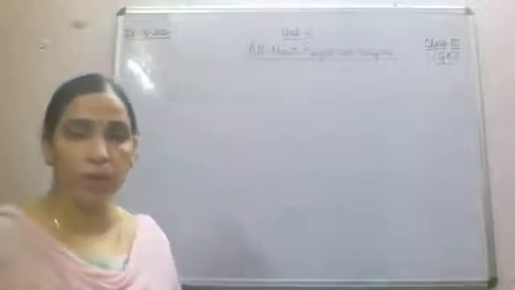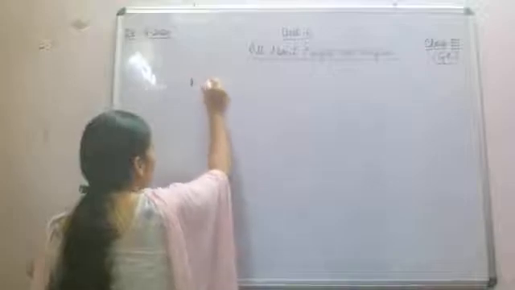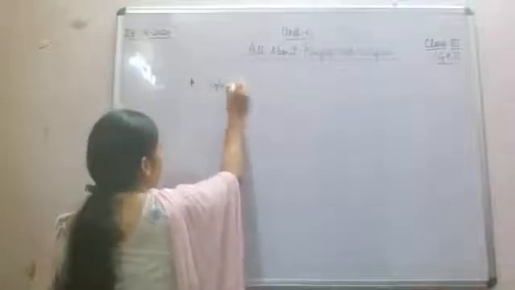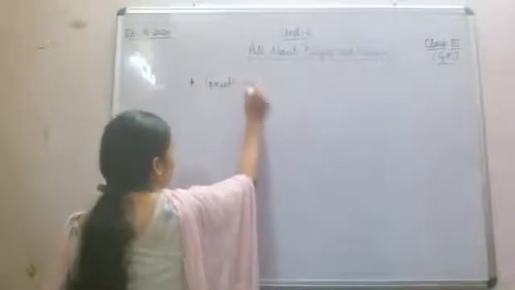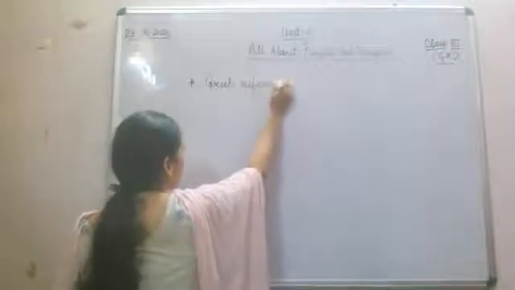First of all, the important thing is that the Greeks referred to Punjab as Pentapotamia. This name is very important.